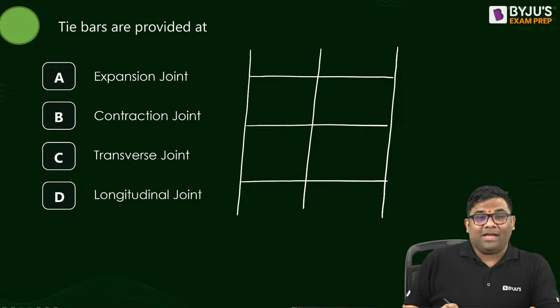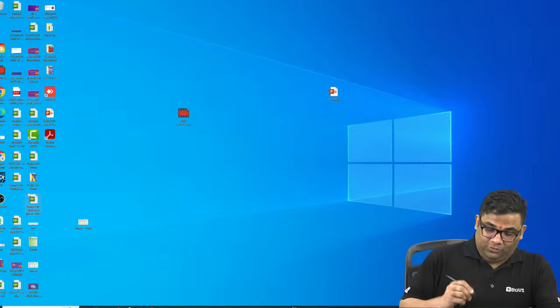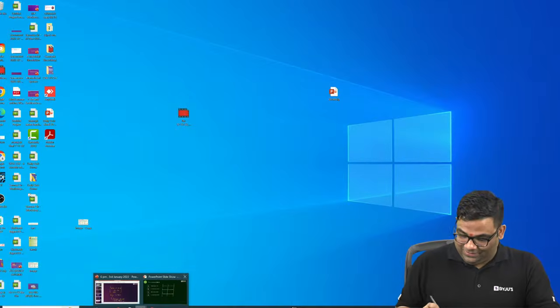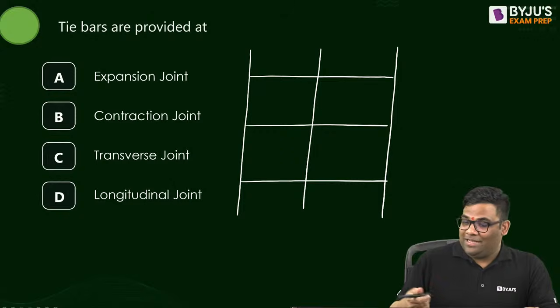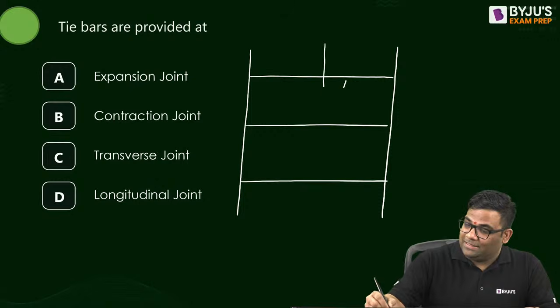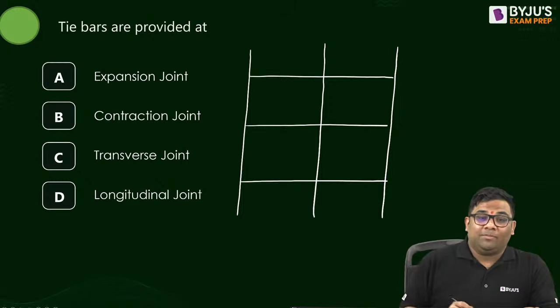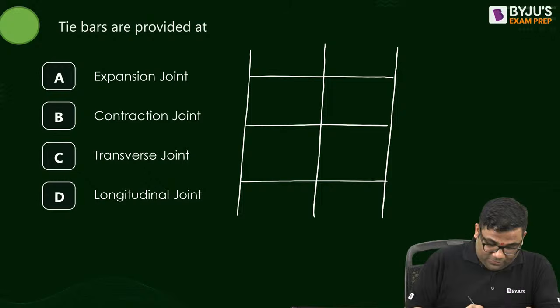Where do we provide the tie bars? So we provide the tie bars where? See, there are two types of joint here, right?